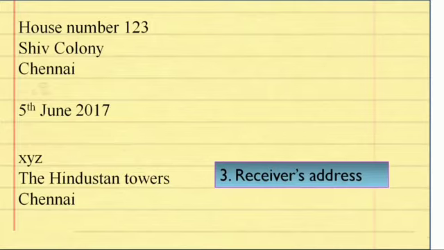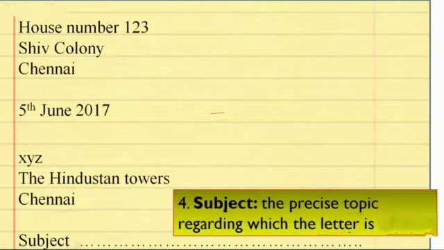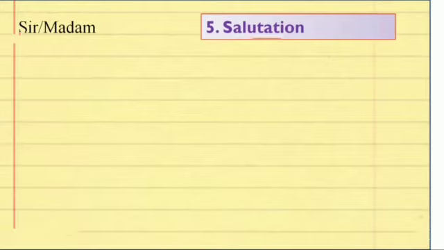After the receiver's address, we will write the subject. The subject must be precise and related to the topic, meaning after reading the subject, the person to whom we have written the letter must understand the purpose of writing this letter. Then after the subject, we will write the salutation. Salutation means sir or ma'am.